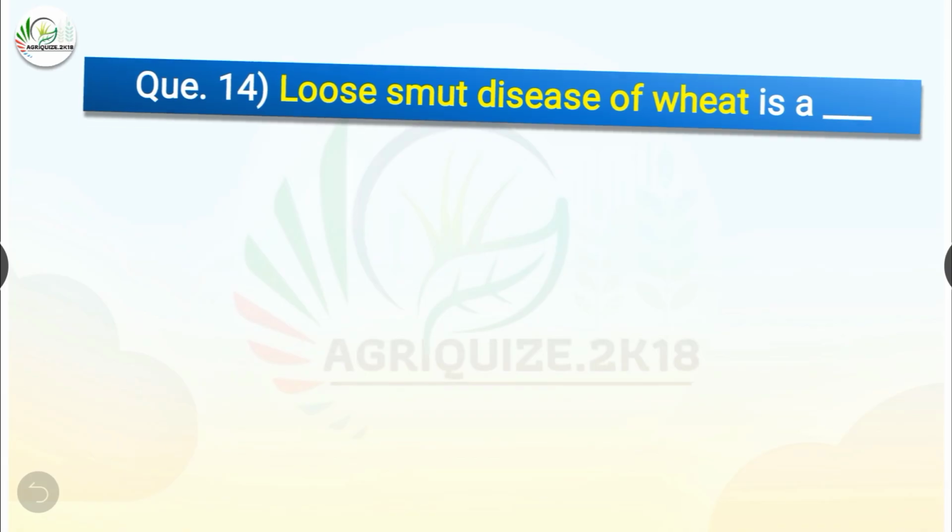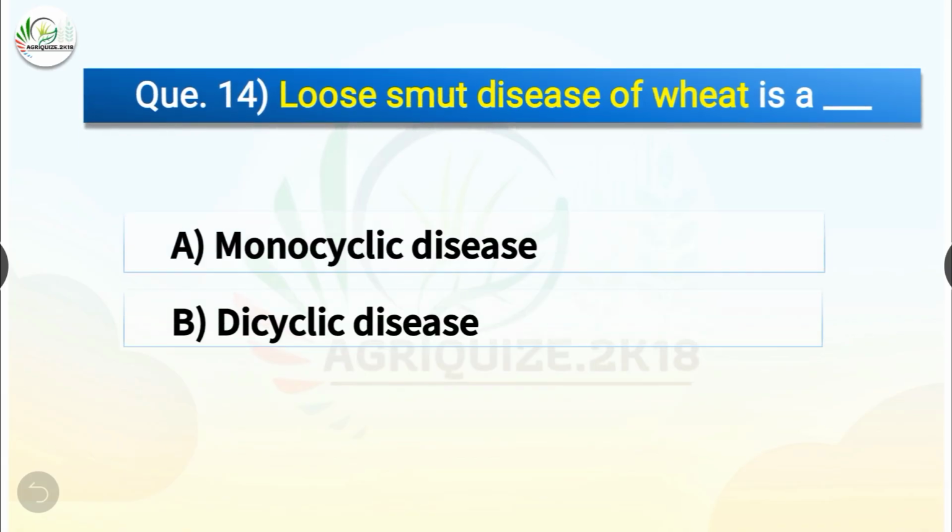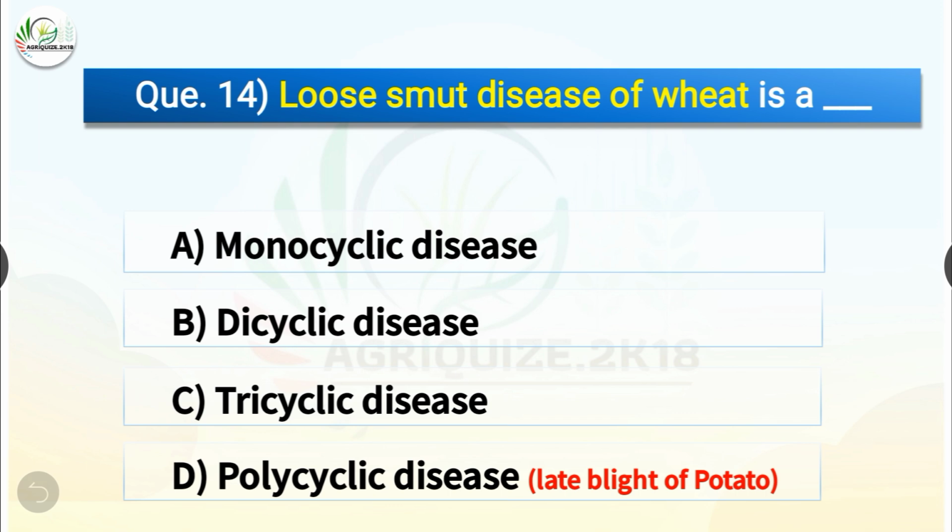Moving on to the next question. Loose smut disease of wheat is a dash. The options are monocyclic disease, dicyclic disease, tricyclic disease or polycyclic disease. The correct answer is option A, monocyclic disease. So loose smut disease of wheat is a monocyclic disease, whereas late blight of potato is a polycyclic disease. Those diseases which have only one generation in one cropping season, example loose smut of wheat, are called simple interest or monocyclic diseases.